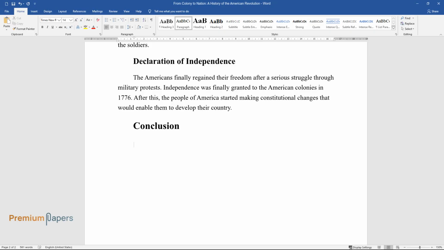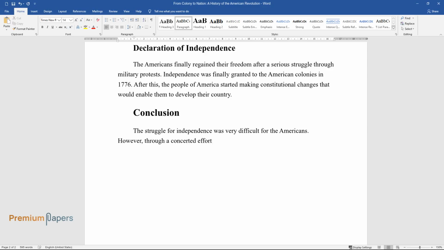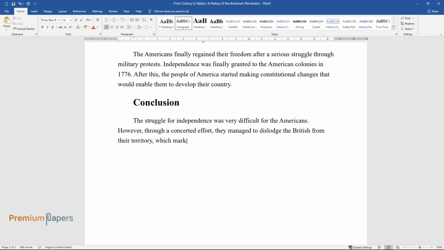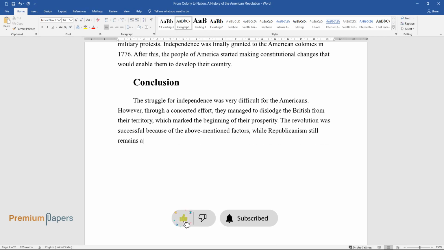Conclusion. The struggle for independence was very difficult for the Americans. However, through a concerted effort, they managed to dislodge the British from their territory, which marked the beginning of their prosperity. The revolution was successful because of the above-mentioned factors, while republicanism still remains an important political ideology in the United States.